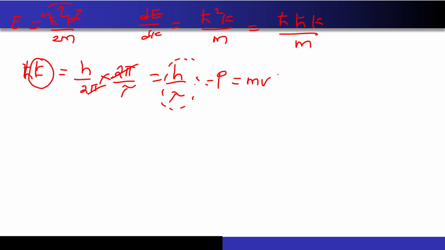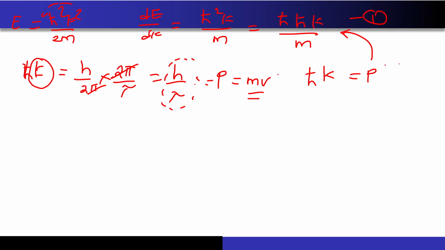So somehow, by doing some mathematical tricks, I have brought velocity into the picture, right? So this h bar into k actually became equal to p, right? Now I will put this in this equation.